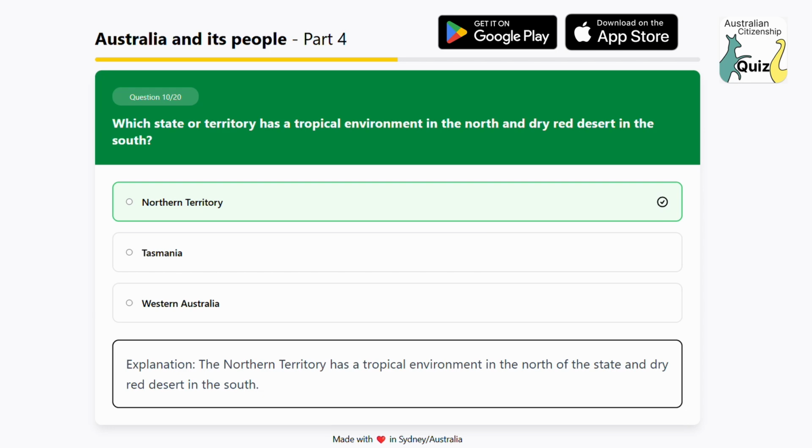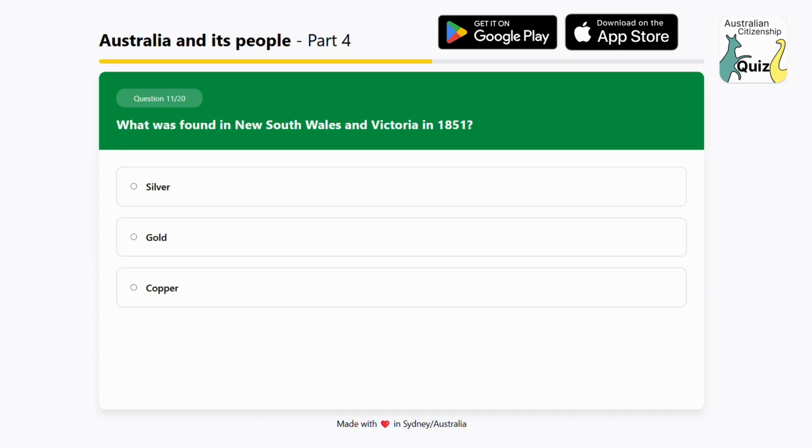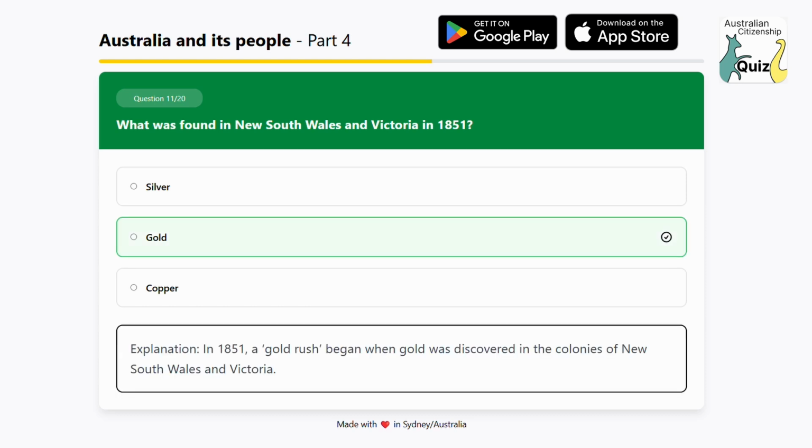What was found in New South Wales and Victoria in 1851? Option 1. Silver. Option 2. Gold. Option 3. Copper? The answer is gold. Explanation: in 1851, a gold rush began when gold was discovered in the colonies of New South Wales and Victoria.